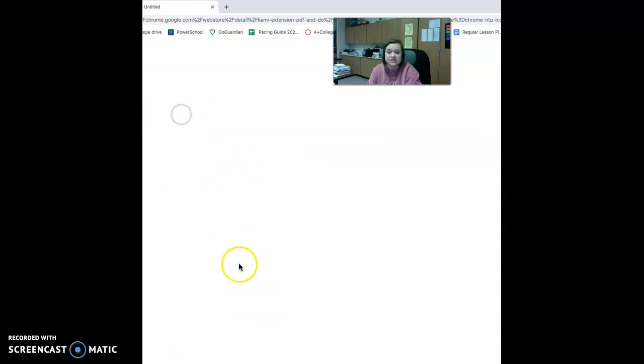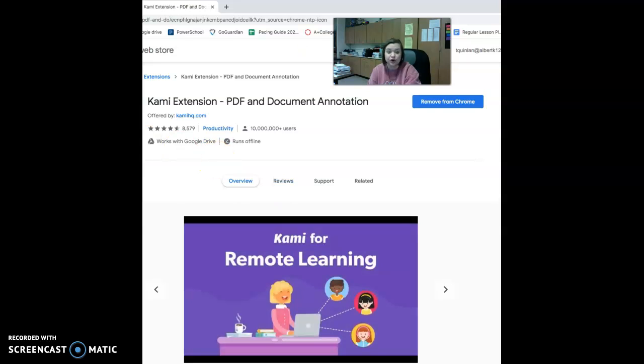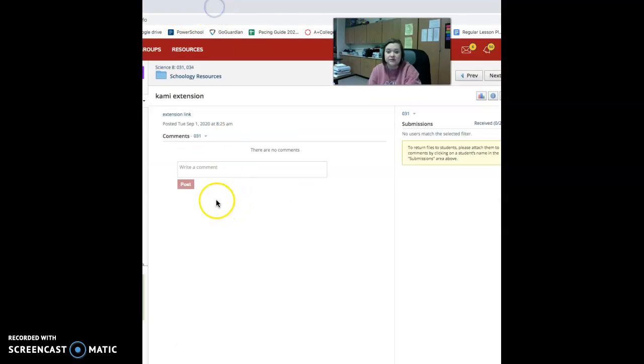Click on the extension link and it walks you through how to upload Kami into your extensions on your Chromebook. So that is something that you need to do to make sure that you can complete this project.